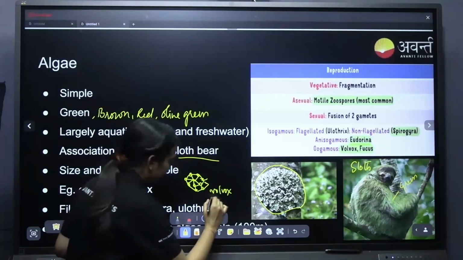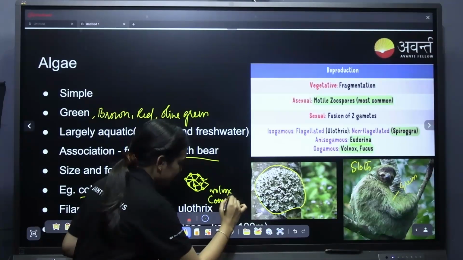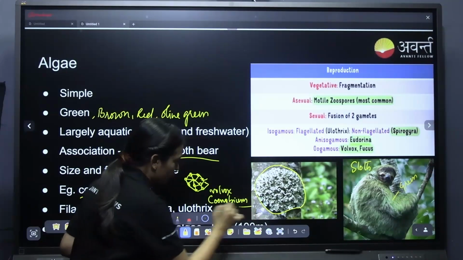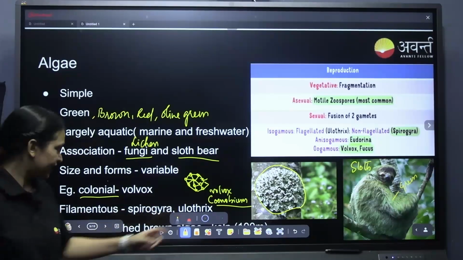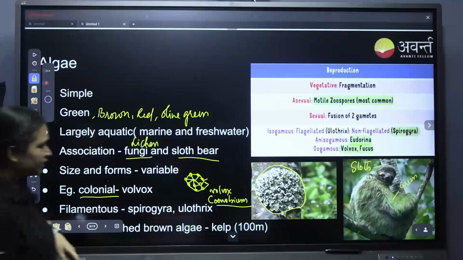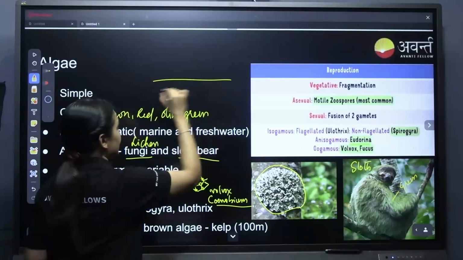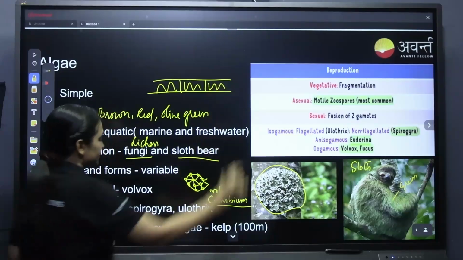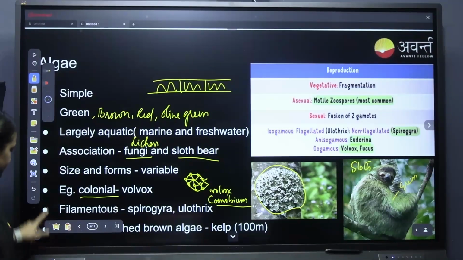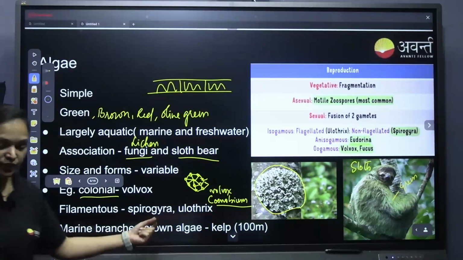This colony we call it as cenobium. And filamentous form is Spirogyra and Ulothrix. The filament you already know, right? It will be like ribbon shaped filament, like this. This is Ulothrix. And marine branched and brown algae is kelp.